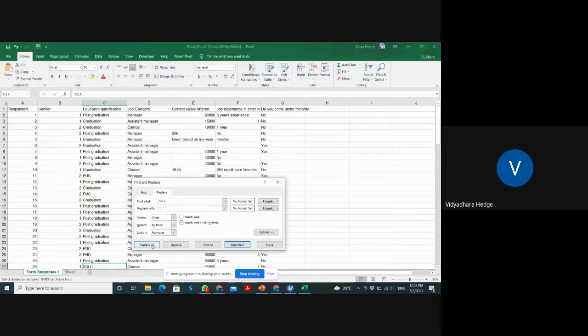Please remember the code you have given for each item. Replace all. Somebody can note it: SSLC is 1. Okay. And then coming to PUC, I am coding PUC as 2. Okay, replace all. Then I come to graduation.